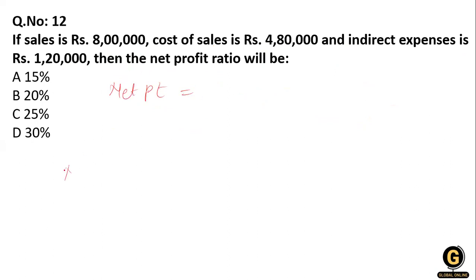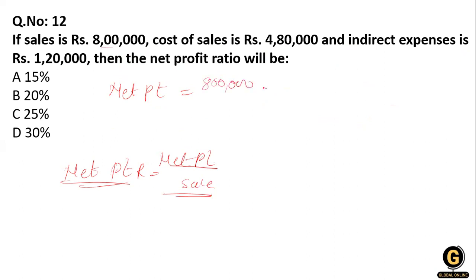The formula of the net profit ratio is net profit divided by sale. Clear? So how do we calculate the net profit? From the 8 lakh sale, we reduce the cost of sale, 4,80,000, and we also reduce the indirect expenses.